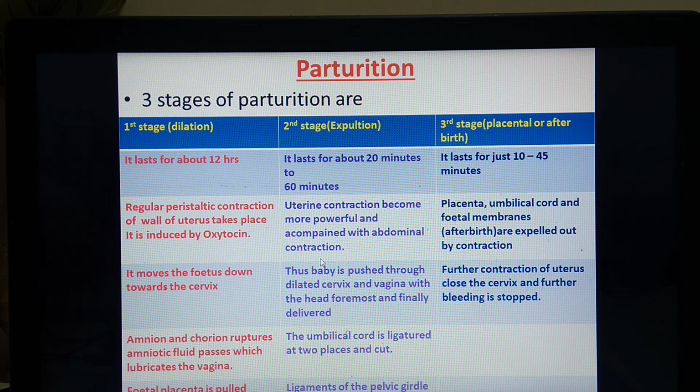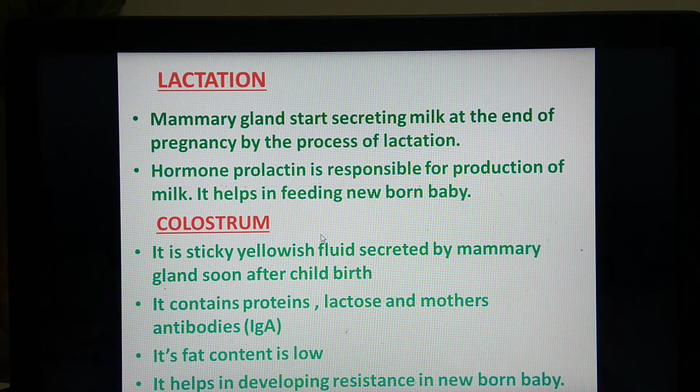After this process of parturition, we have to study the next part, which is called lactation. What is lactation? In the process of lactation, the mammary gland starts secreting milk, and this secretion of milk takes place at the end of pregnancy. The hormone required for the secretion of milk is prolactin, which is secreted by the anterior pituitary.